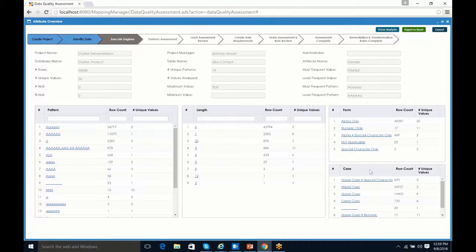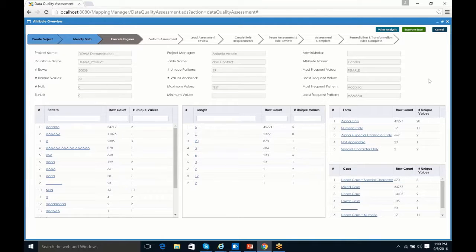In addition, we have case frequencies. When we're integrating data from various sources, a lot of times different systems store data in different cases. And even within a single system, I've seen data stored as uppercase, mixed case, or lowercase. You could be replicating or duplicating data based on the case alone. So we like to consolidate and make sure the case is consistent across all the data. That's where our case frequencies become powerful. In addition to showing whether it's mixed case, uppercase, or lowercase, if it has numeric values, it'll also tell you if it's uppercase numeric, lowercase or mixed case numeric, or if it has a special character. So it'll show the variations and the combinations as well.